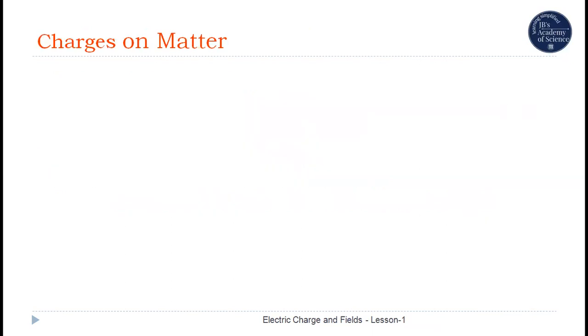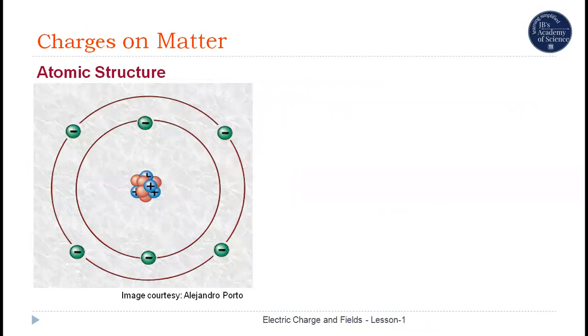Now, charges on matter. To study the reason for charges on matter, let us look into the atomic structure. We know that all materials are made up of molecules and even smaller particles called atoms. Now, what is the structure of the atom? We have studied earlier that an atom is made up of mainly three types of particles we call subatomic particles: protons, neutrons, and electrons.